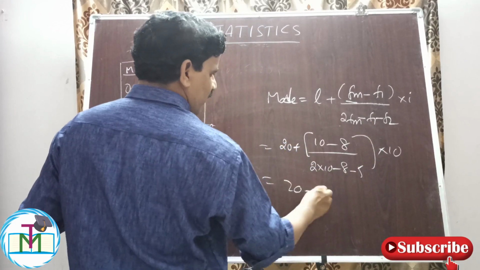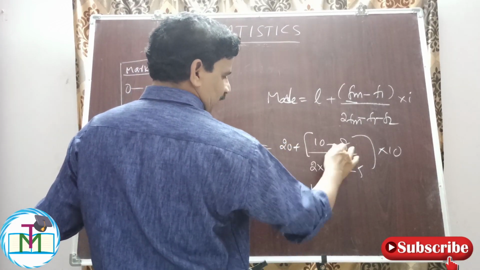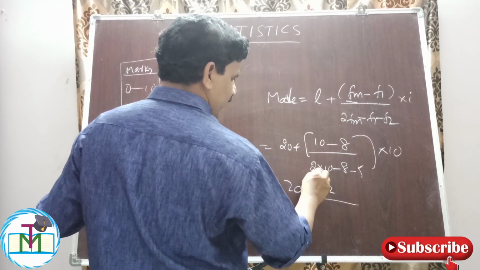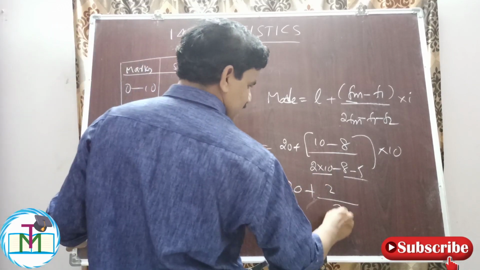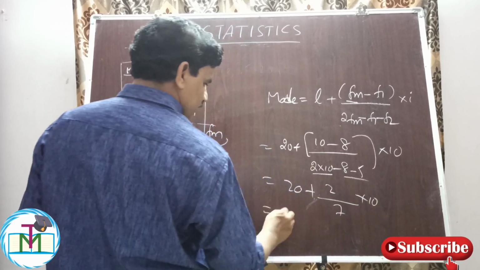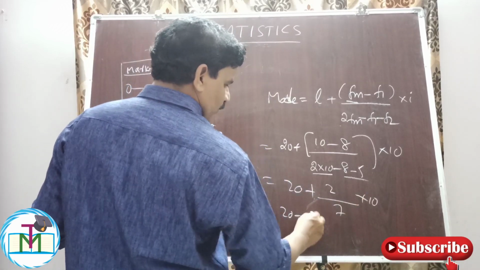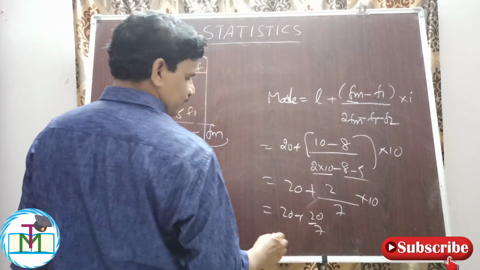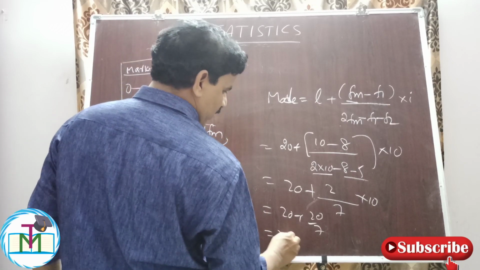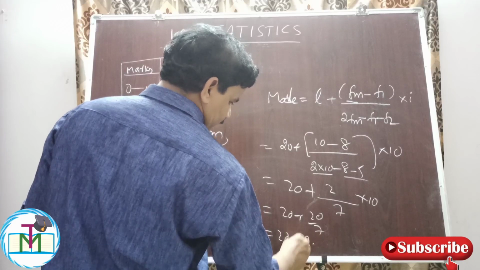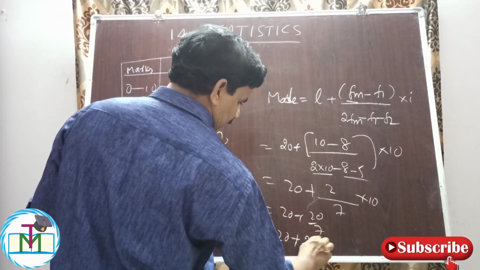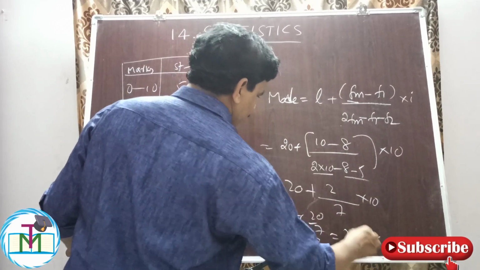Here you can see 20 plus 10 minus 8, 2, by 20 minus 13, here means 7, into 10, which is equal to 20 plus 20 by 7. This is equal to 20 plus what is 20 by 7? 2.8, which is what? 22.8.